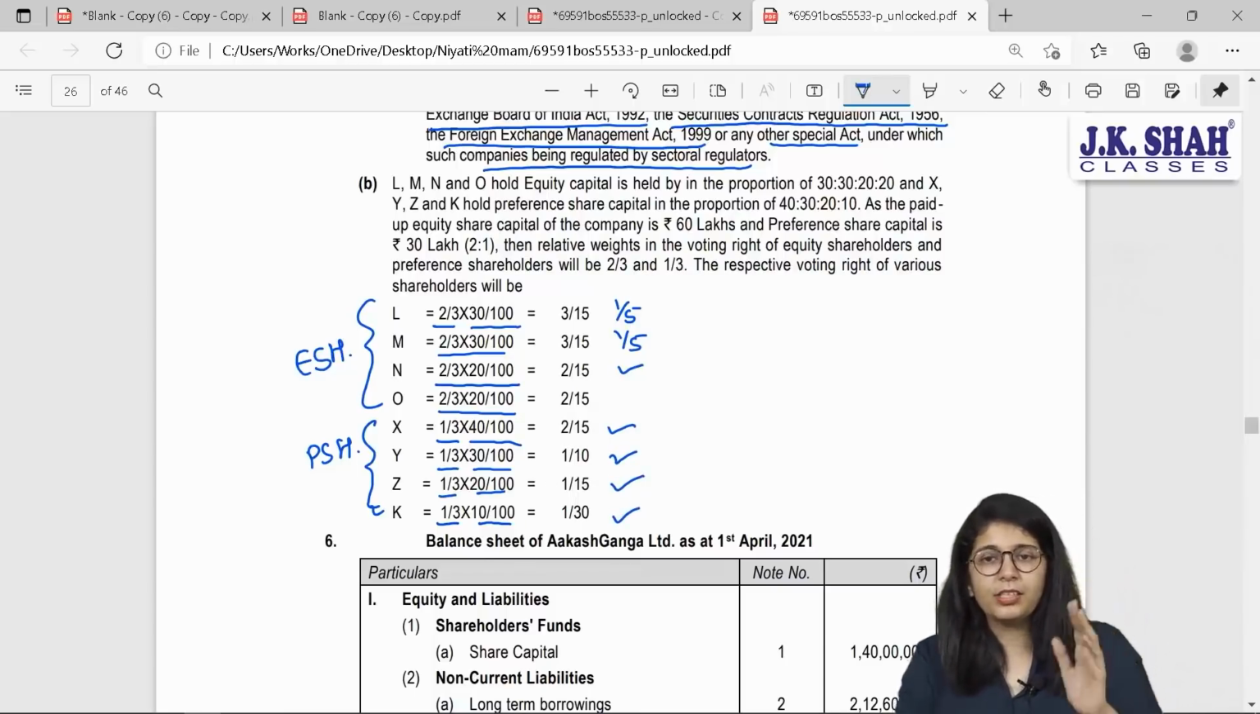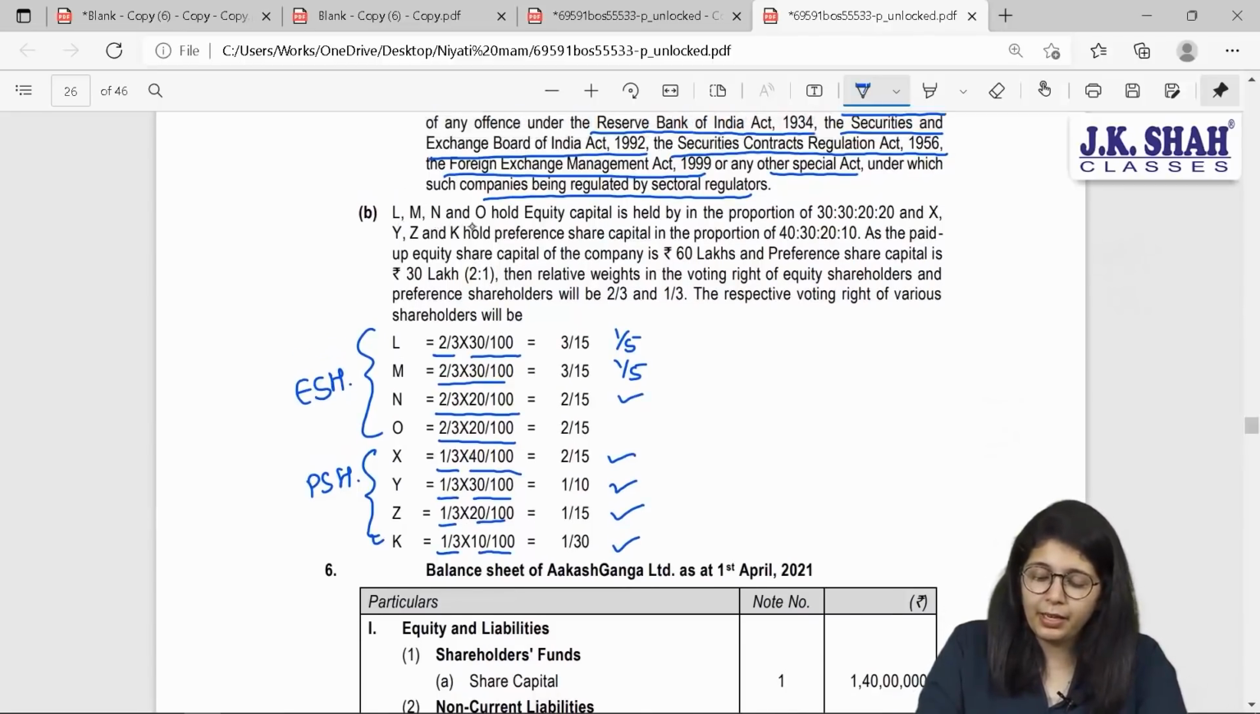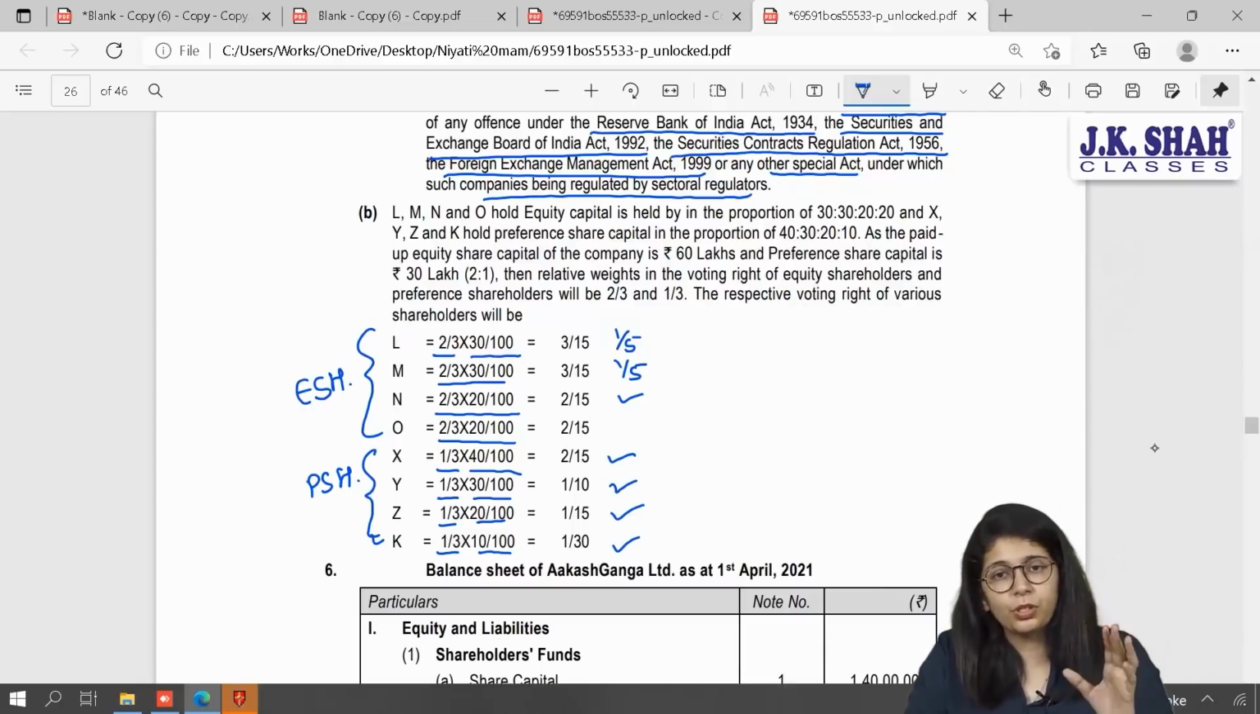What is the theory given above? The one that I have explained to you orally. Let us read. L, M, N and O hold equity capital in the proportion of 30:30:20:20. And X, Y, Z and K hold preference share capital in the proportion of 40:30:20:10. As the paid up equity share capital of the company is 60 lakhs and preference shares is 30 lakhs, that is in the ratio of 2:1, the relative weights of voting of equity shareholders and preference shareholders shall be 2/3 and 1/3.